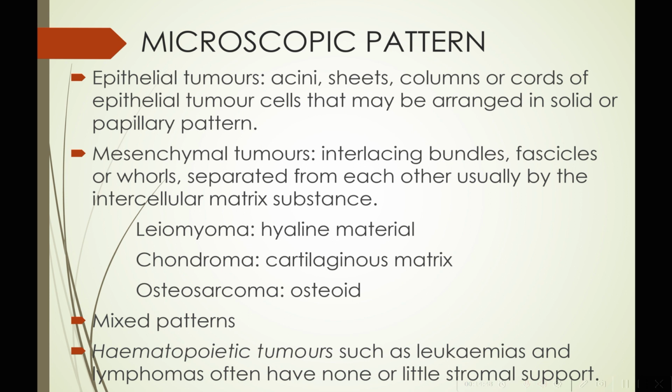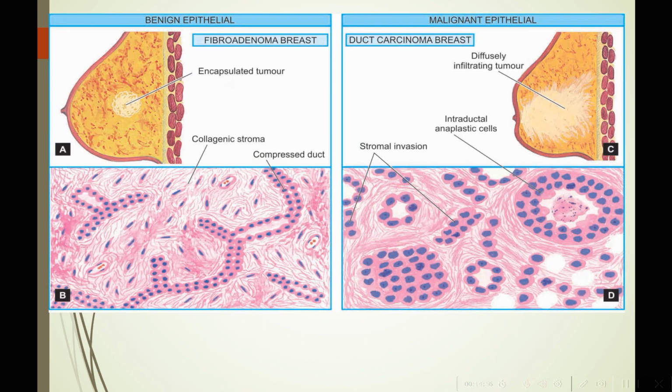Also, we can see some mixed patterns, and in hematopoietic tumors such as leukemias and lymphomas, they will have little to no stromal support. Here is a picture showing us this difference. For example, in a benign tumor, we have a very well defined tumor, an encapsulated one with well defined borders, not very much attached to adjacent structures, freely movable, not showing any local invasion.